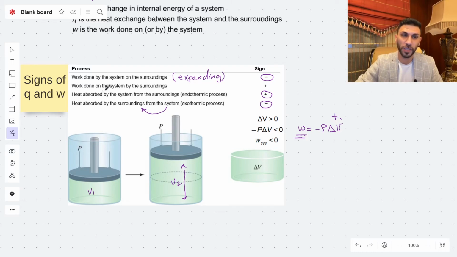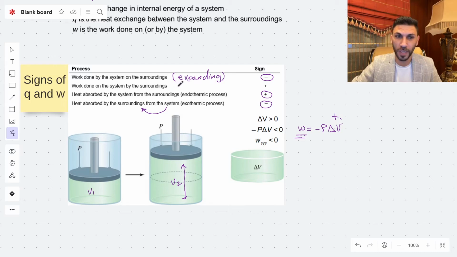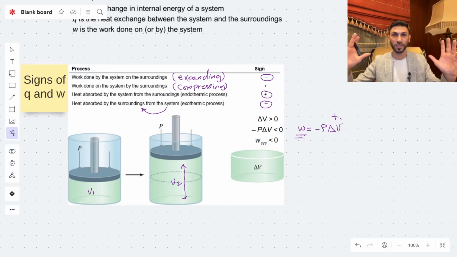And when the work is done on the system by the surroundings, that means the surroundings are compressing the gas, so the gas is getting a lower volume. That means delta V is now a negative sign, because the gas was at a higher volume and the final volume is lower.